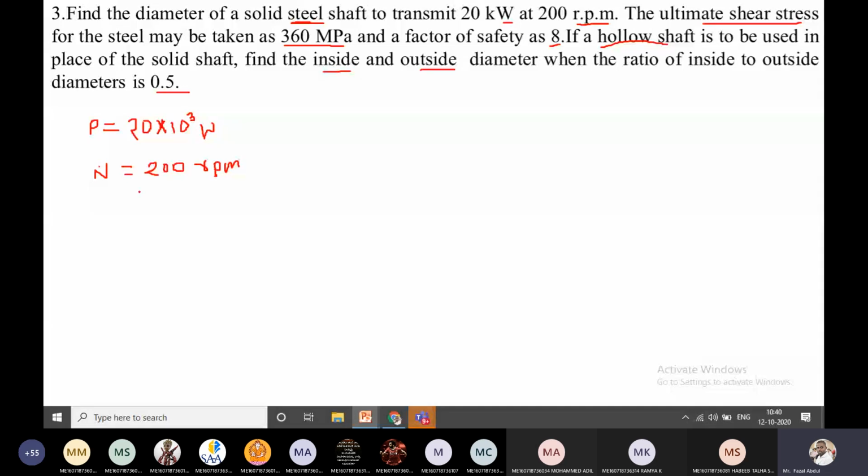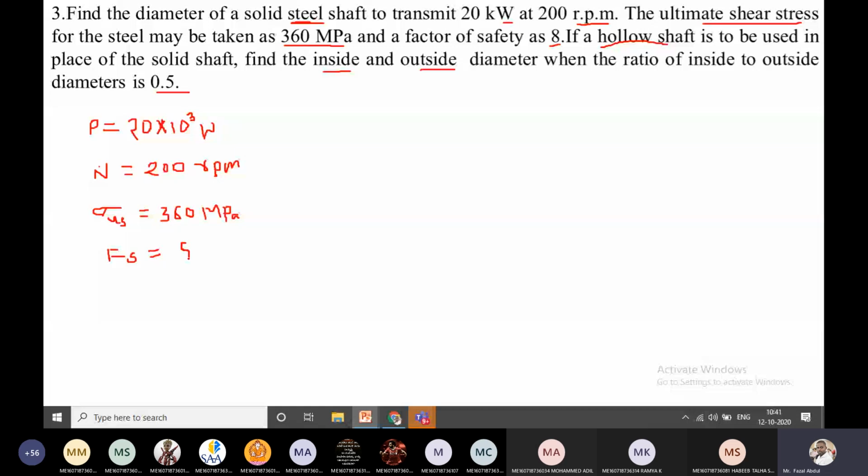Ultimate shear stress is given as 360 megapascal, and the factor of safety is given as 8. Now I'm calculating for the solid shaft. You calculate for the hollow shaft.